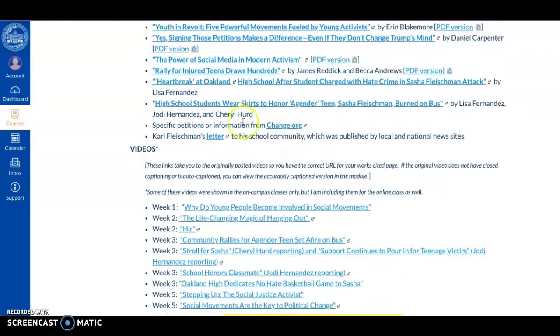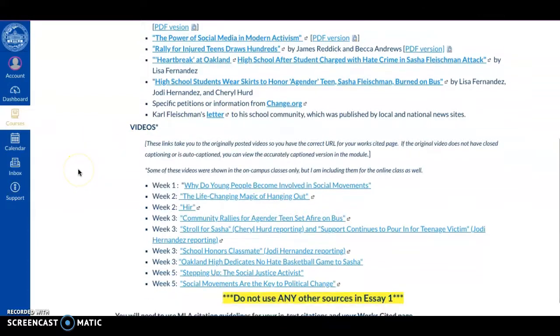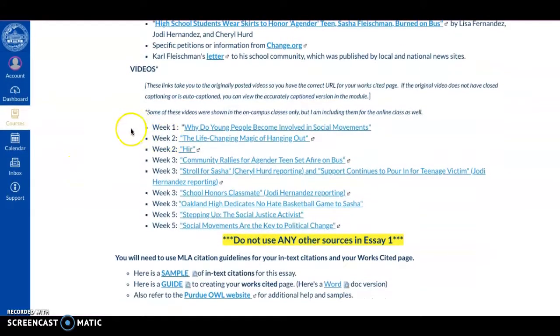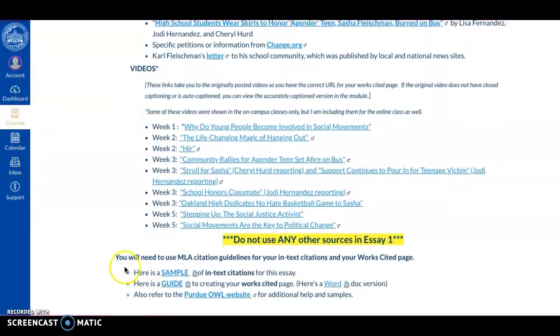I put the change.org. If you want to use general information from change.org or a specific petition, you're welcome to do that. And I also linked Carl Fleischmann's full letter. The part of the letter was published in the book, but the full letter is there if you want to read and use that. And then the videos that we've watched. This first one, actually, you guys did not watch. I only used it in the on-campus classes, but you're welcome to watch it and use it if you want to.